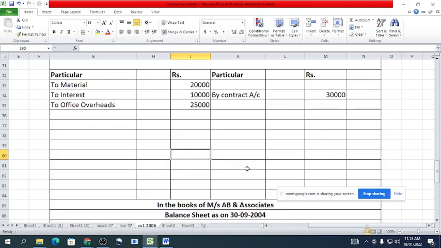So first, close the P&L account. You will find the loss here. The sum is 55,000 rupees, we also mention 55,000 rupees here, and the balancing amount is rupees 25,000. That net loss we will distribute between A and B.